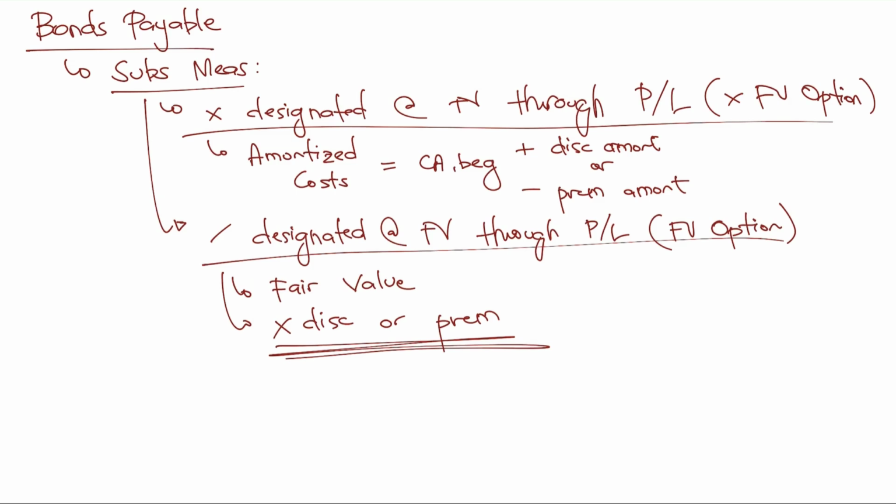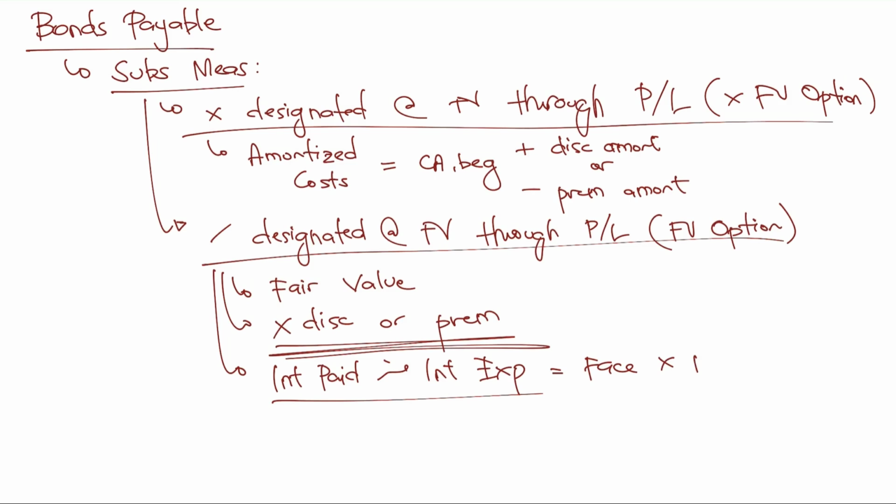Nagkakaintindihan ba tayo? Also here, in the fair value option, interest paid and interest expense will just be the same. So, sir, how do we compute that? Well, this is just equal to our face amount times the nominal rate. So, here, we do not use the effective rate in computing the interest expense. Not unlike earlier, when there is no fair value option.